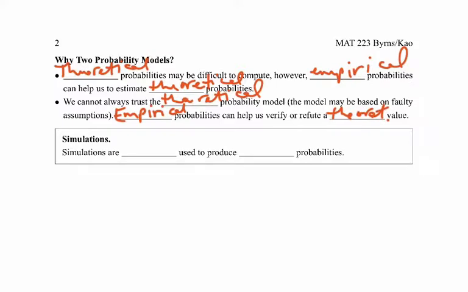How do we run empirical probabilities? Very often we'll run an experiment, and instead of sitting there flipping a coin 1,000 times or 10 times or 20 times or whatever, we might instead run a simulation. Simulations are experiments that are used to produce empirical probabilities. And we'll see from time to time that we can use StatCrunch to help us run these simulations. A lot of times we'll use that to calculate the empirical probability of something.